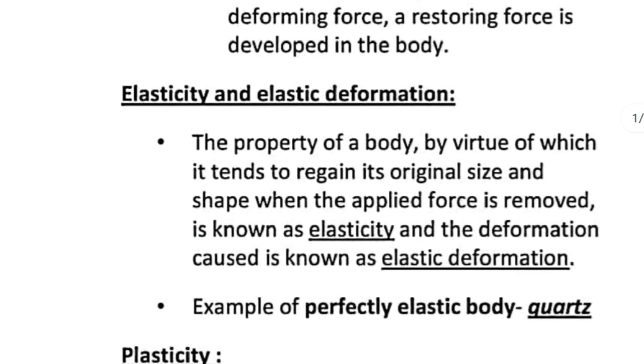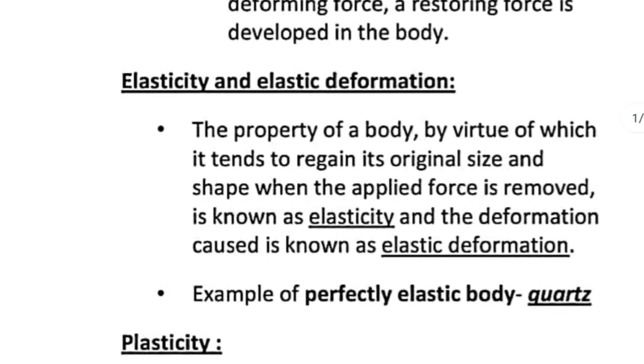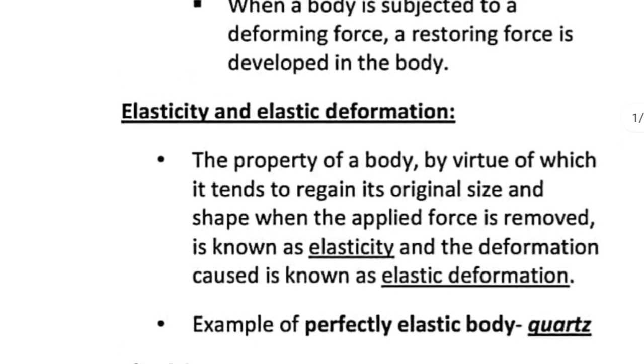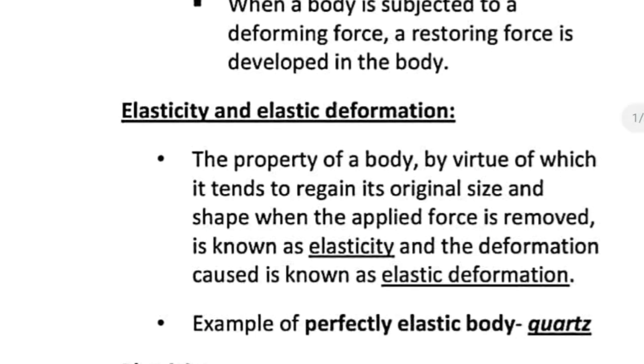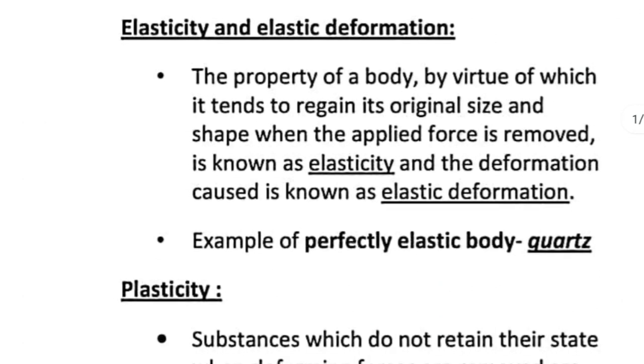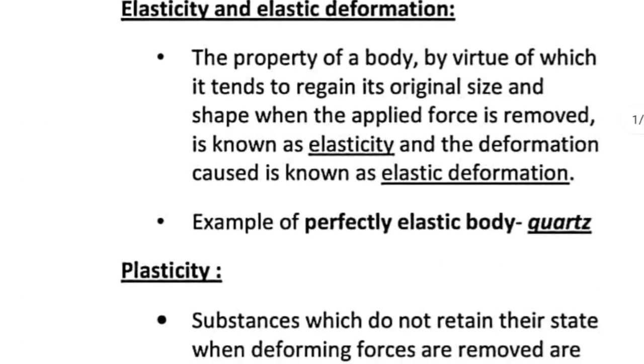Example of perfectly elastic body is quartz. So when we compare wood and steel, steel is more elastic than wood. Now the opposite term of elasticity is plasticity.